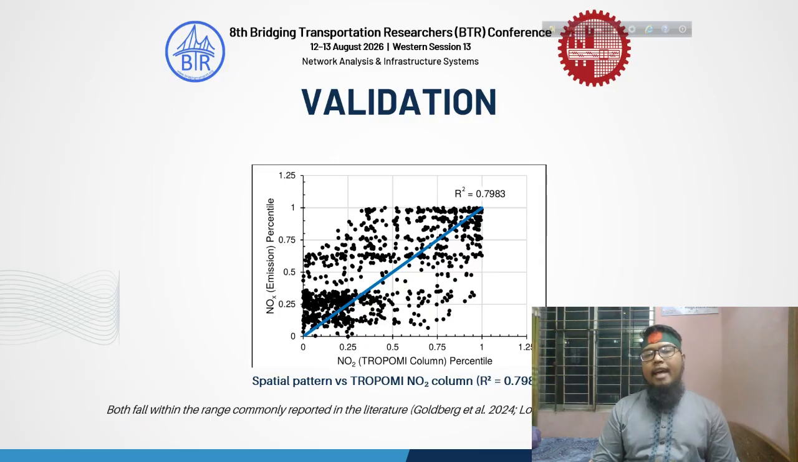Finally, as our emission inventory is basically based on open source datasets, we have done a remote sensing validation. This validation framework was developed by Goldberg, and we have seen that our R-square value is near 0.8, which is also consistent with the relevant literature, and we can say that our inventory has enough accuracy.